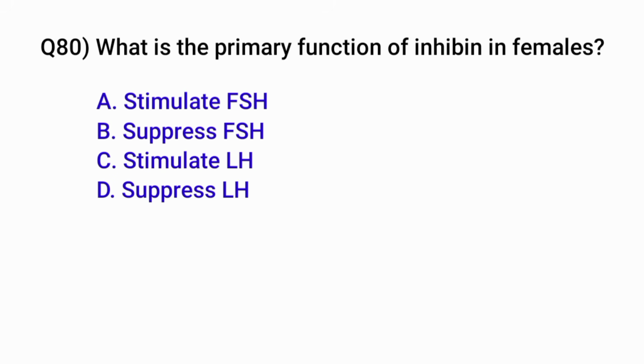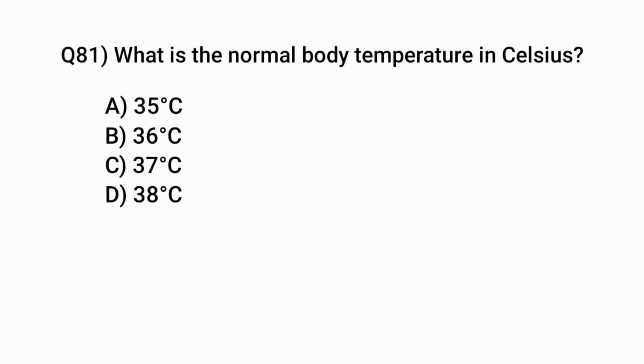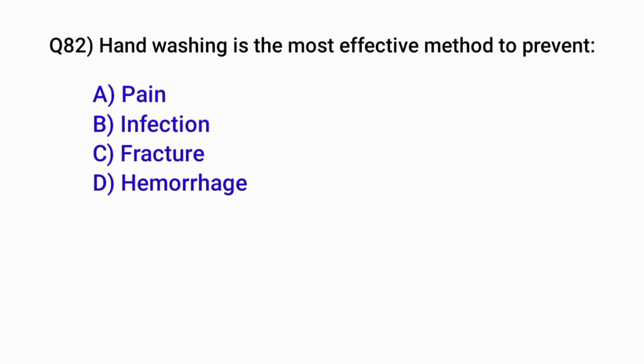Question number 80. What is the primary function of inhibin in females? Correct option is B. Suppress follicle stimulating hormone. Question number 81. What is the normal body temperature in Celsius? Correct option is C. 37 degrees centigrade.